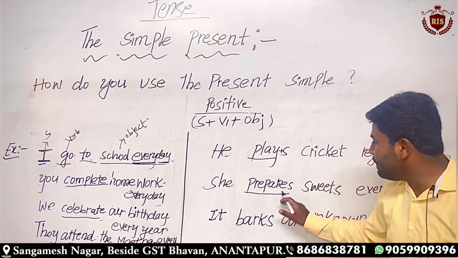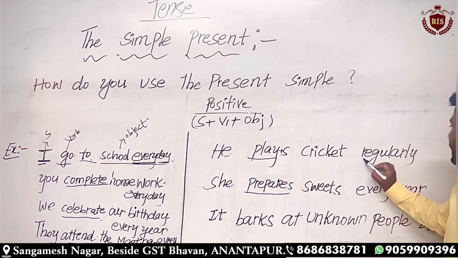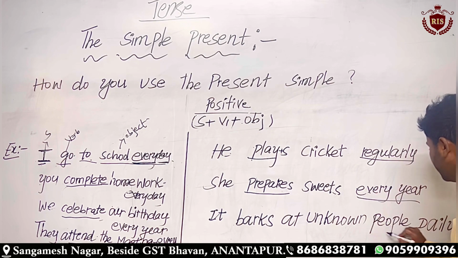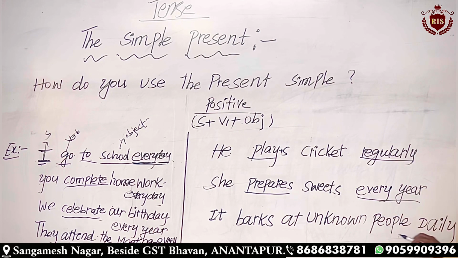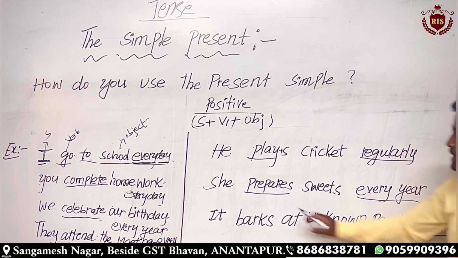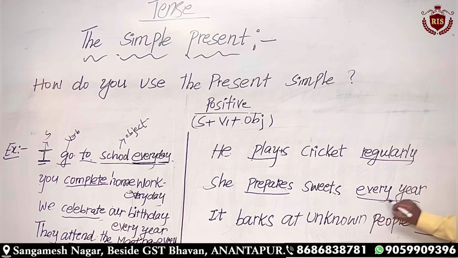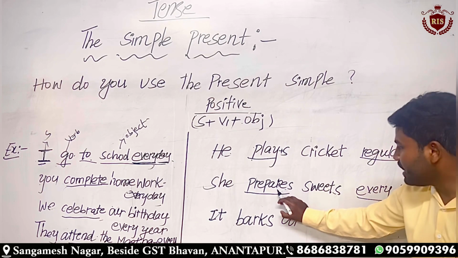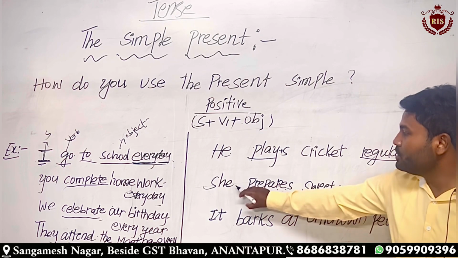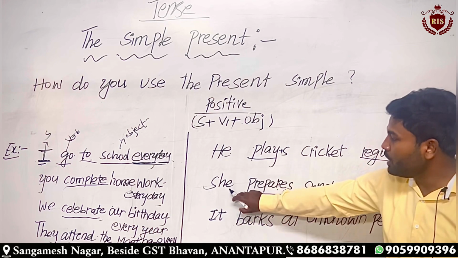She prepares sweets every year, and you can also observe the keywords I have mentioned intentionally, because that will be easy for you to identify the tense. Here I have written daily, every day, regularly. Look at this second example: she prepares sweets every year. Even here we have added es to the verb form for the pronoun she.